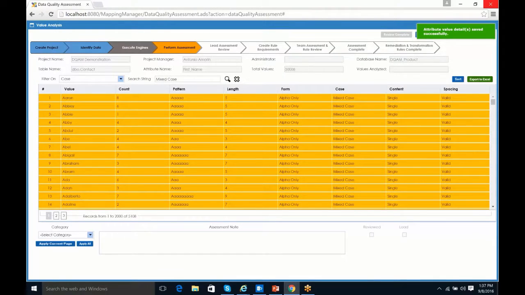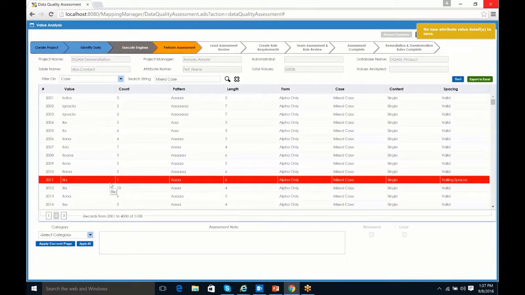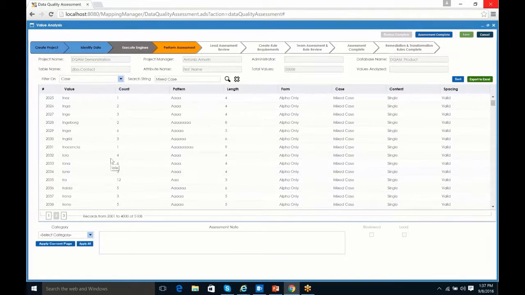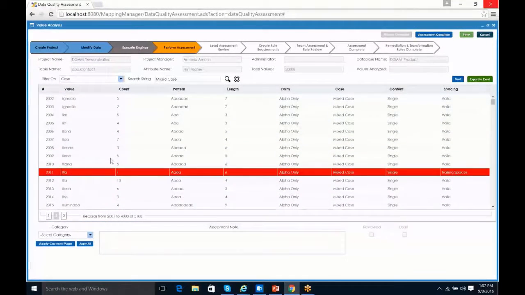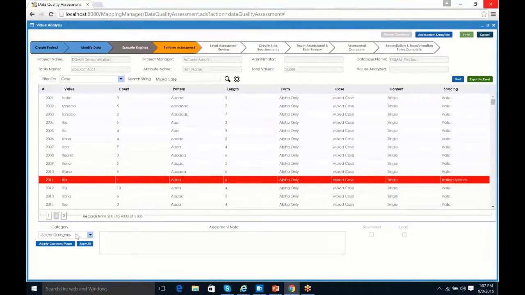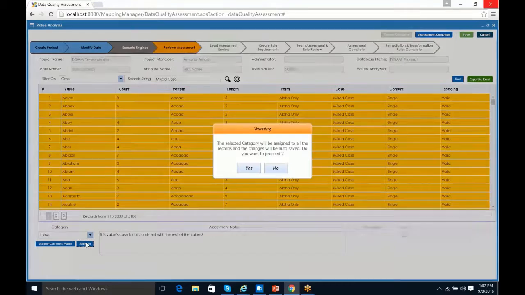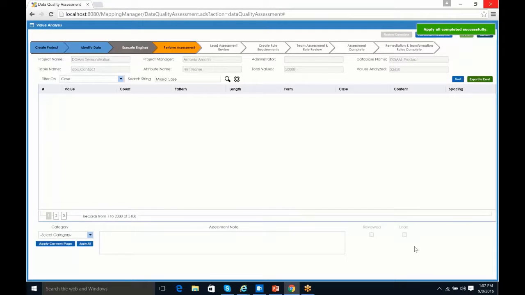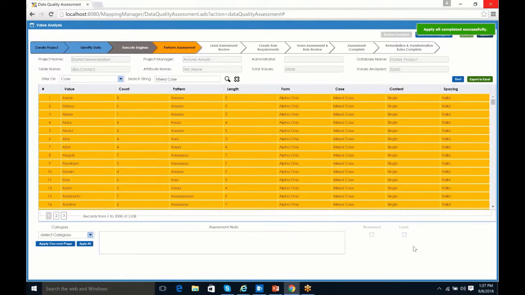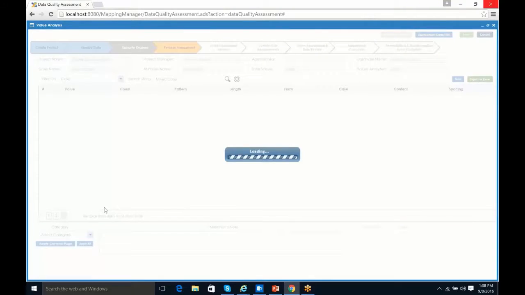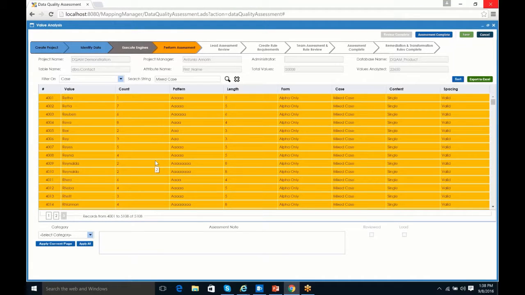It changes all of them. But you'll notice that I'll go ahead and save this, but if I go to the next page worth of data, it's not marked. These aren't marked as being case issues. So again, I know they are case issues, and I want to deal with that. So I'm going to come back over here and say, okay, I want to mark all of them as a case issue. I'll select that first one and say apply to all. And it's going to apply to everything with that filter. It takes a second, so it's going to come back. There it is. Now when I go to the second and third grids full of data, I'm going to see that all of them have been marked as being case issues as well.